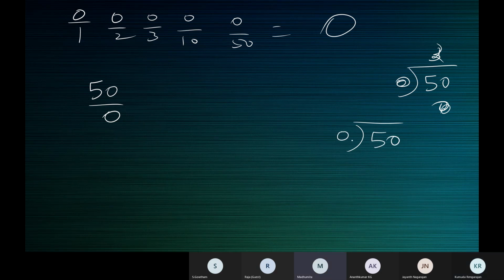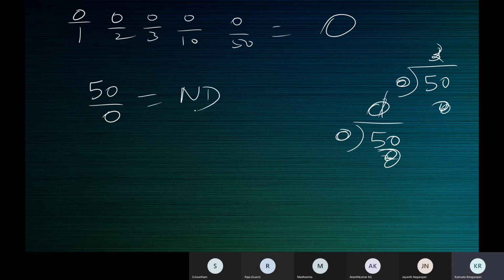Ma'am, it's not defined. Yeah, it's not defined. 0 times any number is 0. So division by 0 is not defined.